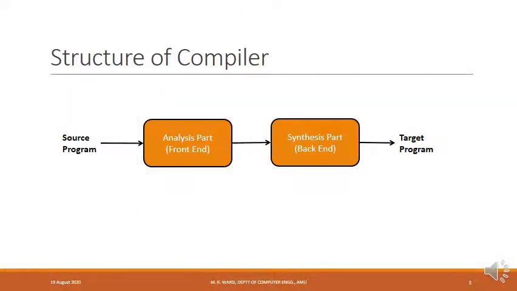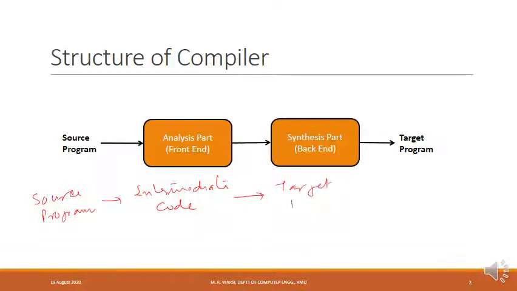Compiler is a translator which translates source program to the target program. This translation takes place in two steps. In the first step, source program is converted to intermediate code. So this is the first step which is there in the compiler. Source program is converted to some kind of intermediate code. In the second step, intermediate code is converted to the target program. So these are the two major steps which are there in the compiler.